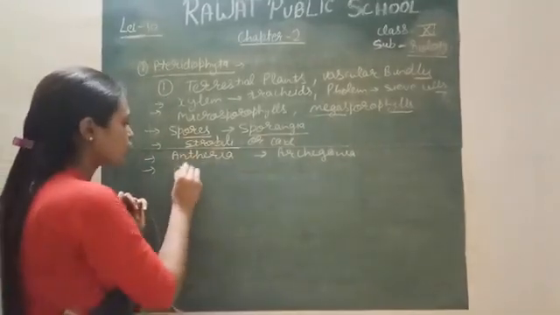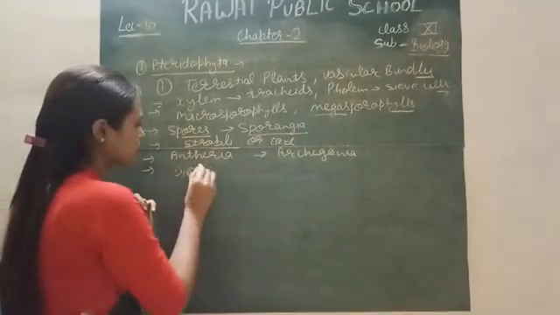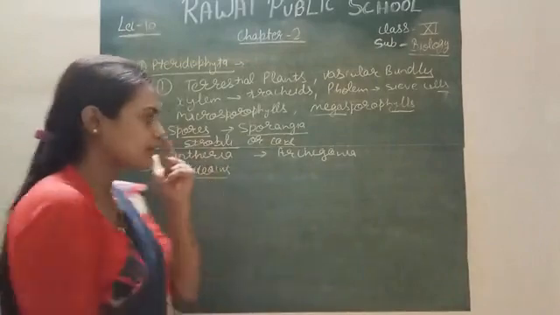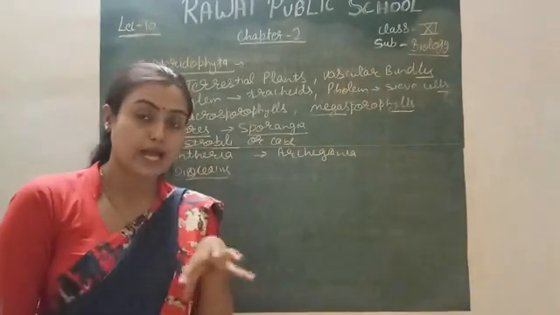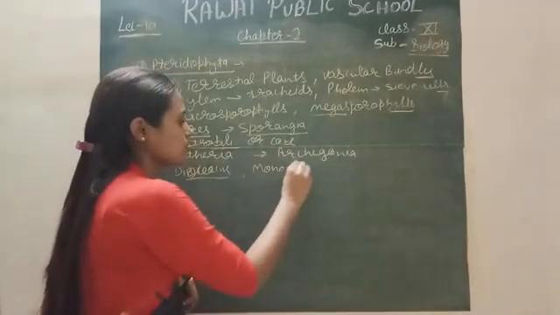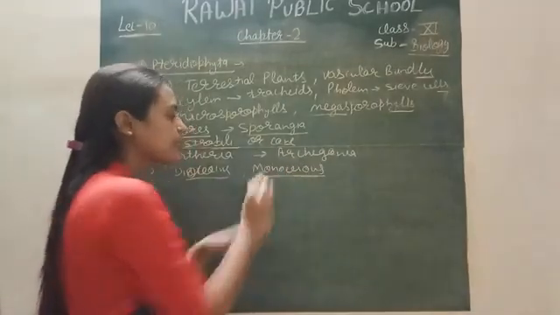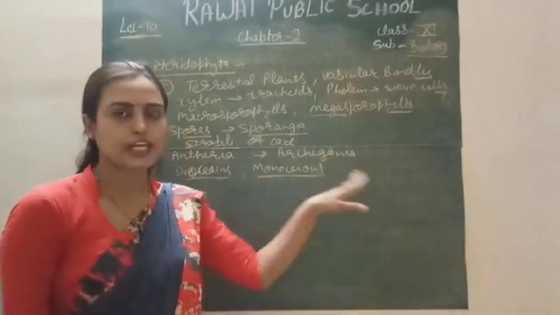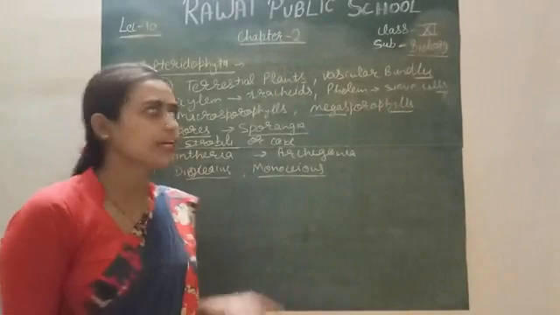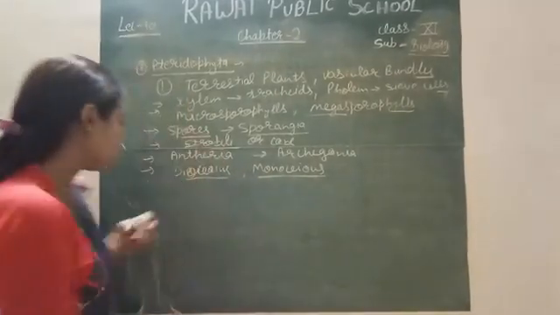This condition is called monoecious, meaning both antheridia and archegonia are produced on the same body. When it is dioecious, it means it is either a male gametophyte or a female gametophyte, and the thalloid bodies are separate.